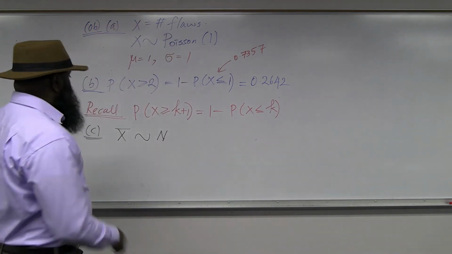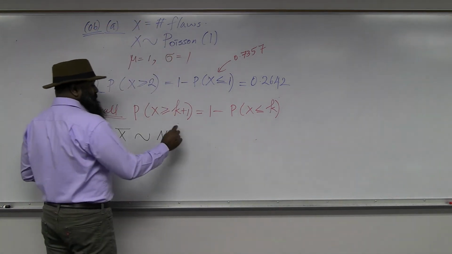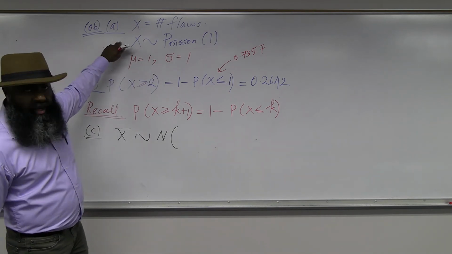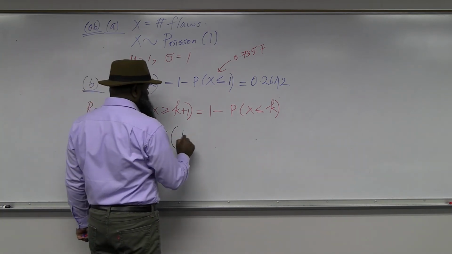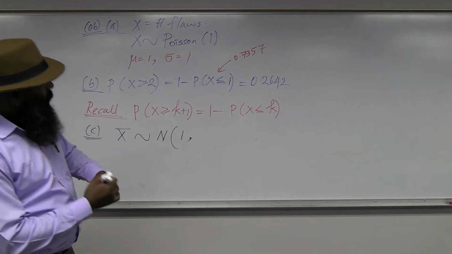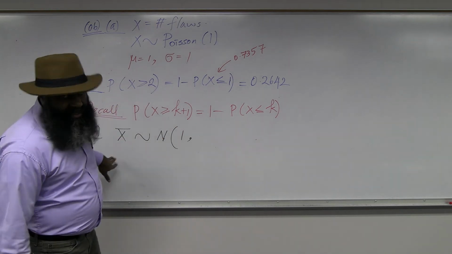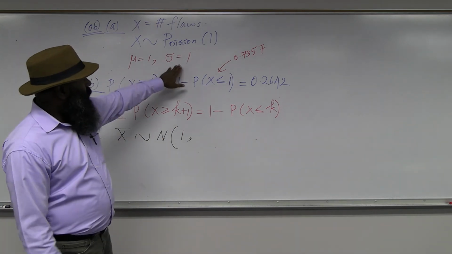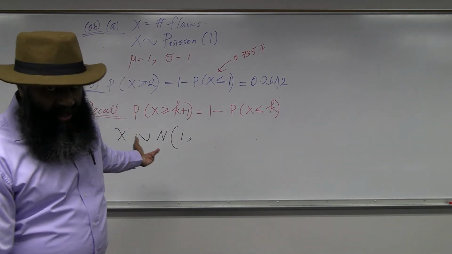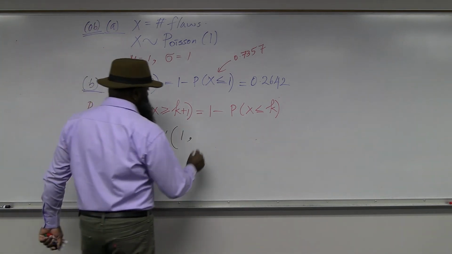Okay? So x bar should follow a normal distribution with the same mean as the original random variable, which is 1 for this example, and variance of the original random variable divided by sample size. So the variance of the original random variable is equal to 1, sample size is 3, so this should be 1/3.